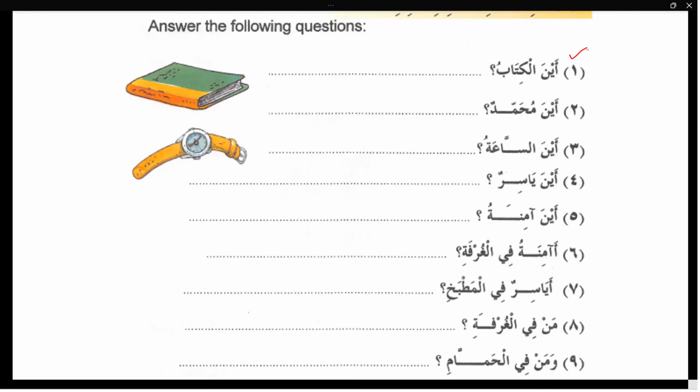Muhammad fil masjid. No, Muhammad is in the masjid. No, you will answer with a pronoun. Yes, sir. Okay, huwa fil masjidi, he is in the masjid. Yes, good. Okay, next.